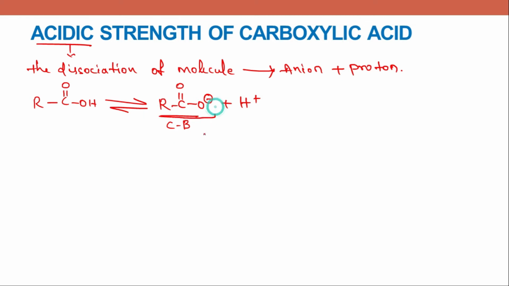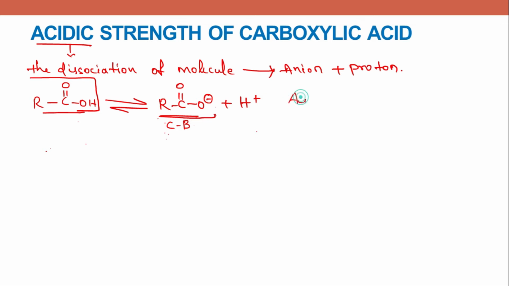Greater the stability of conjugate base, greater will be the acidic strength. We'll see the reason here. Every chemical change takes place to form a stable product. So if this is dissociating into conjugate base and a proton, this has to be stable. Suppose this has dissociated into anion. Okay.